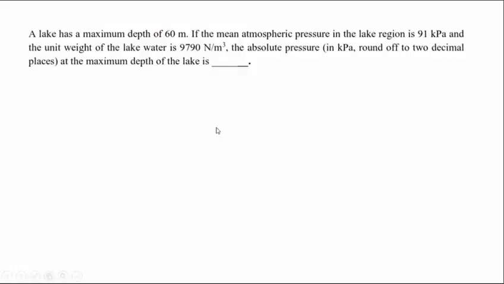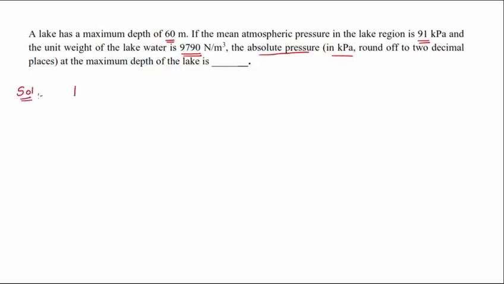Now we are discussing the 2021 Civil Set 2 Fluid Mechanics questions. Coming to the first question, a lake has a maximum depth of 60 meter. The mean atmospheric pressure in the lake region is 91 kilopascal and the unit weight of the lake water is 9790 Newton per meter cube. Find the absolute pressure in kilopascal, rounded off to 2 decimal places, at the maximum depth of the lake.